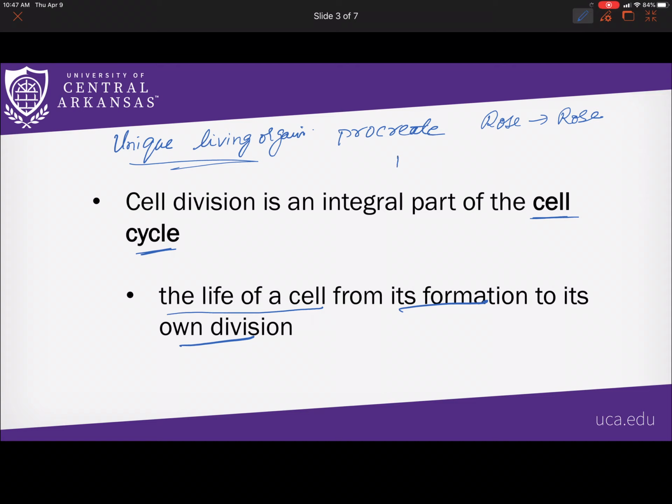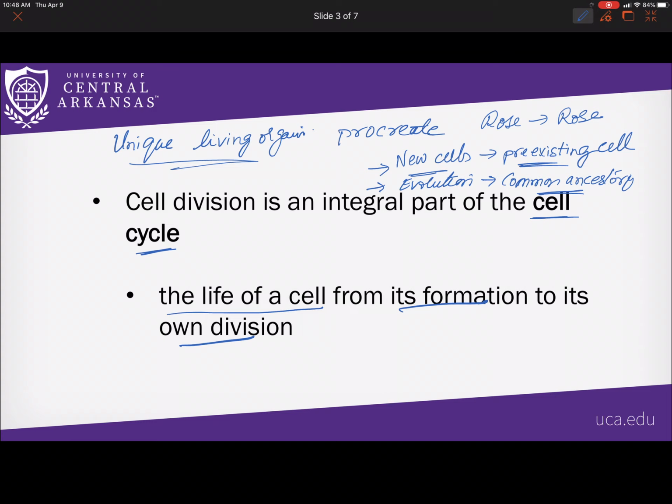Now, new cells always come from pre-existing cells. So during cell divisions, a new cell is always formed from pre-existing cells. This is part of the cell theory, and if we apply it to a broader context, this also explains evolution, especially the term we commonly use, that is the common ancestry.